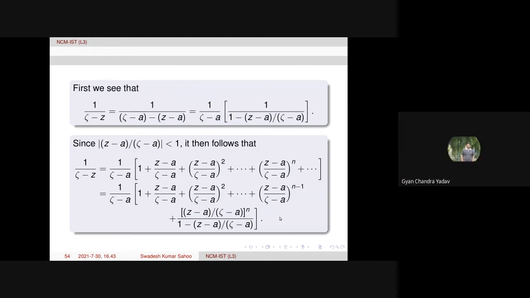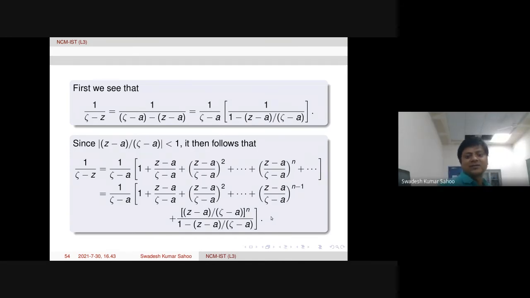Sir, when you take Z minus A upon zeta minus A power n common, then will the factor be in the product or in the denominator? You have written it in the denominator. No, see, what term will be there? Suppose from here, 1 will be there because this is taken out. Then the second factor, because power n plus 1 is there, we will get Z minus A over zeta minus A. The next term will be this whole square.